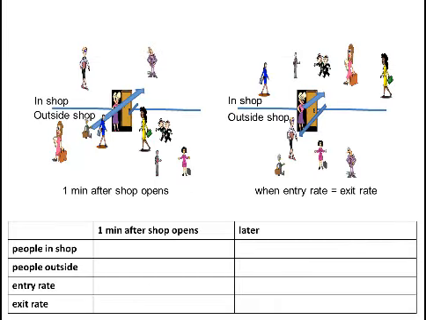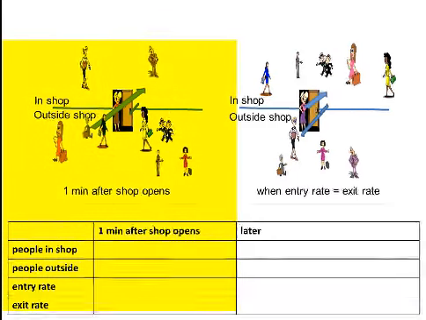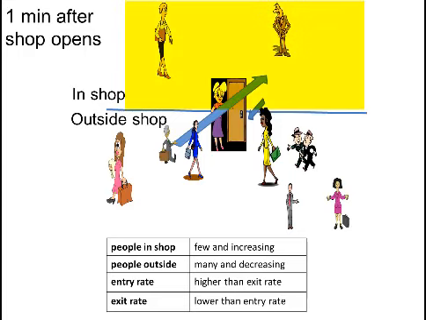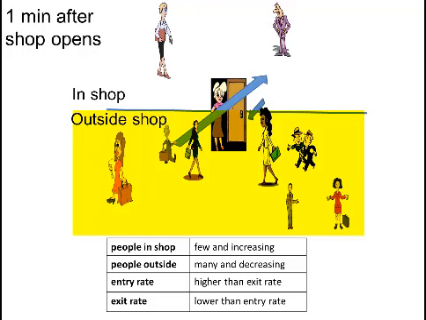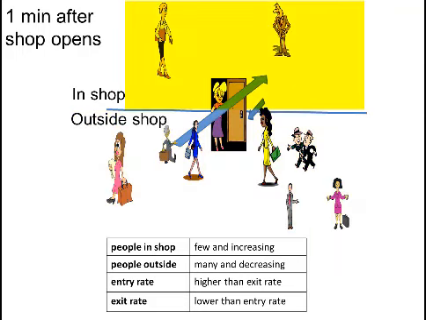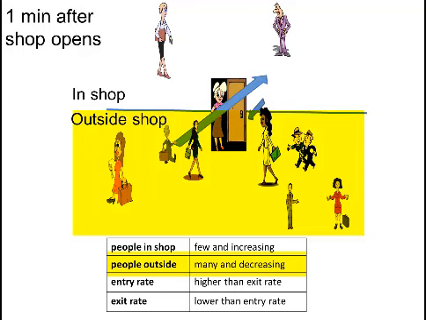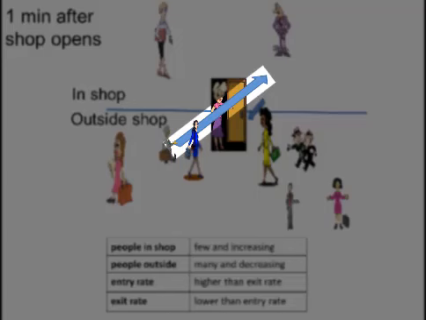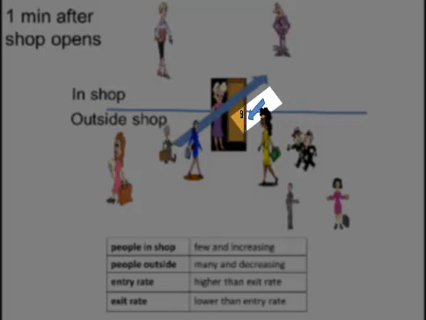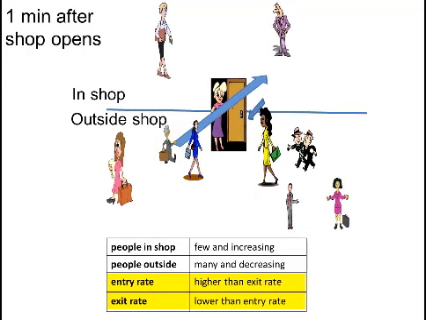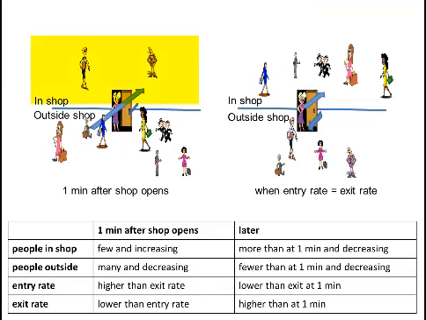We could think of this situation like the shop analogy. Just after the shop opens, there aren't yet many people inside the shop. Most are still outside. Few are inside. And this would mean that the number of people in the shop would increase and the number of people outside the shop decrease, because the rate of entering the shop would probably be higher than the rate of leaving the shop. More people would enter than leave, increasing the number inside the shop to this state and decreasing the number of people outside the shop to that state.